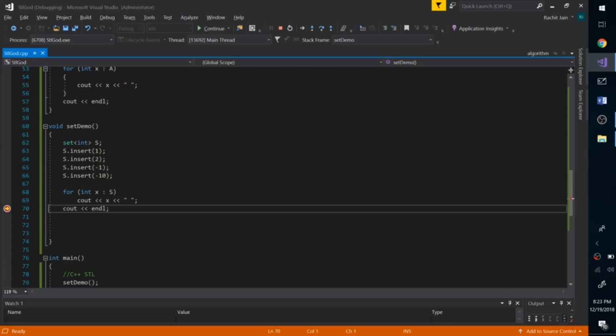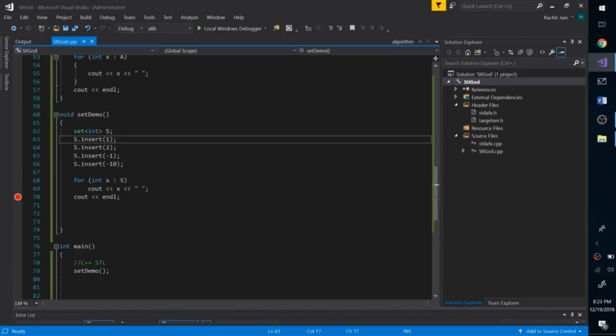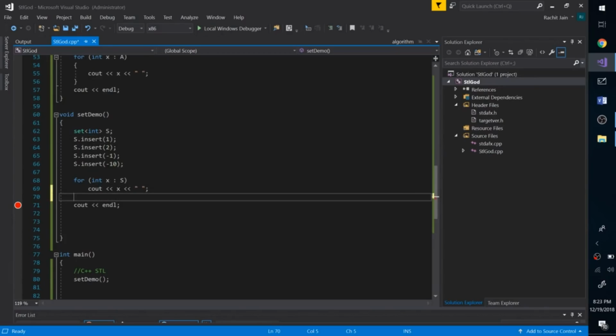So at any time your complete collection is sorted, and you don't have to perform a sort operation explicitly whenever you are inserting some new number, which is the case in vector, and sorting is n log n. So yeah, this is why I love sets. They are just very cheap. Log n time is really great time complexity when we are talking in terms of competitive programming.